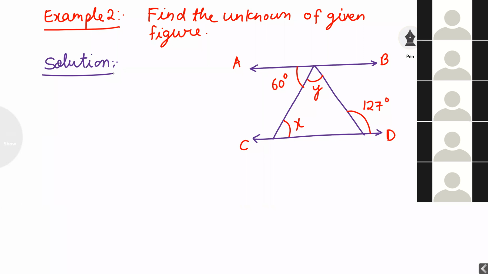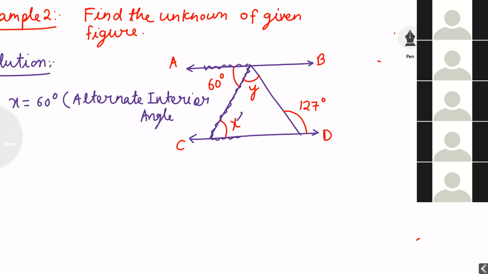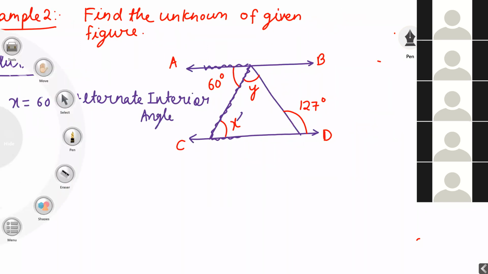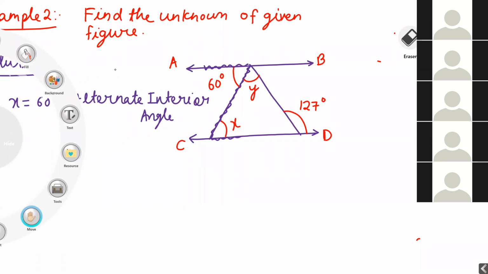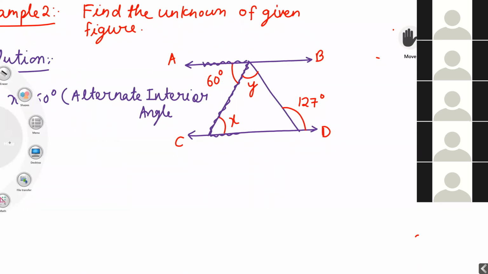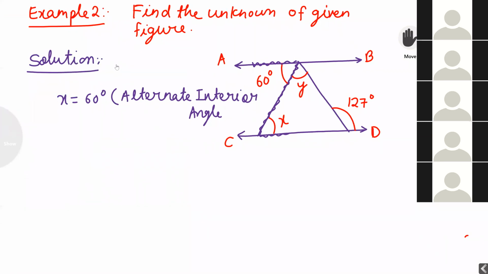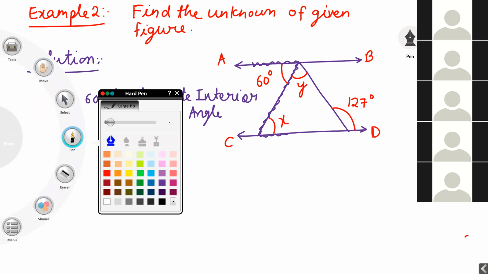A Z is forming here. x is equal to 60 degrees because of alternate interior angles.